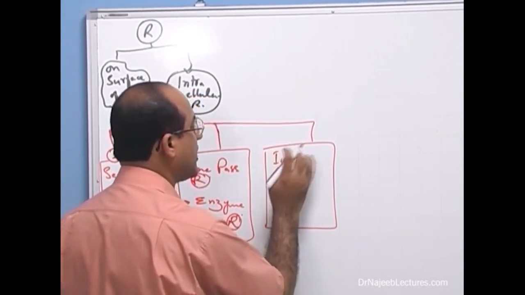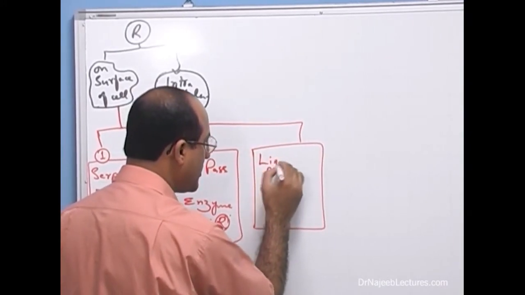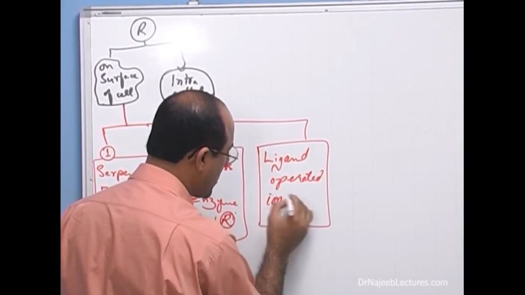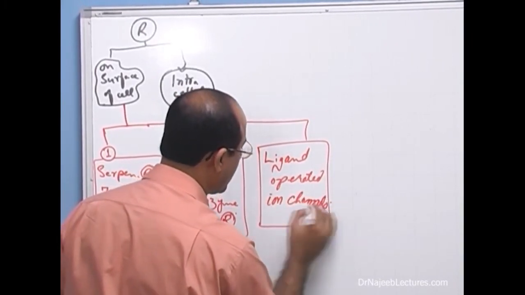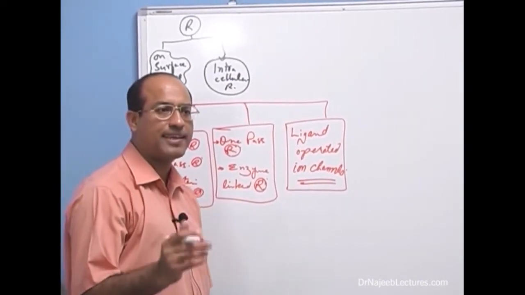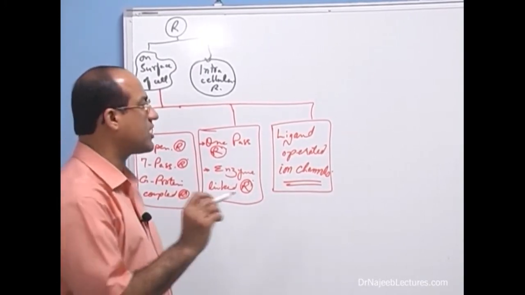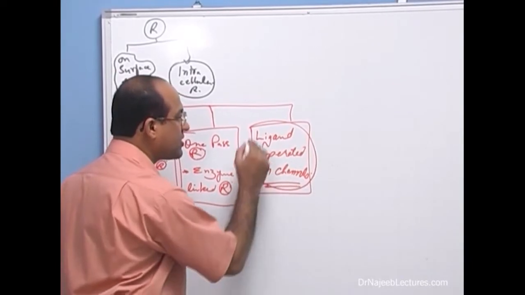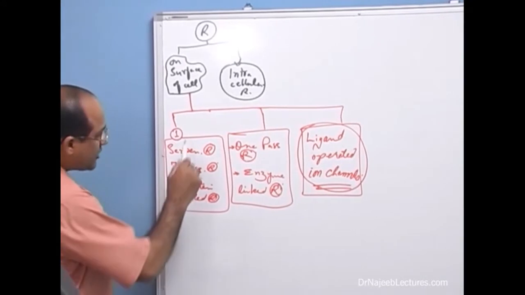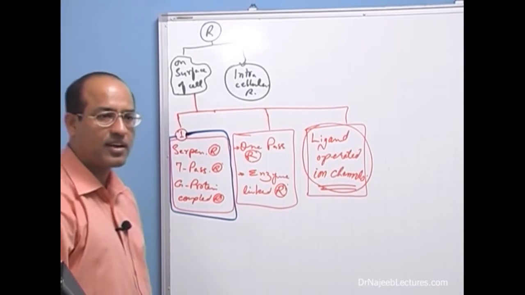but not every ion channel, only those ion channels which are ligand operated, because there are many other channels in our cells which may not be operated by ligands. They may be leaky channels which may be leaking all the time, or they may be voltage operated channels. Out of these channels, only ligand operated channels should be considered receptors for specific ligands. Now look, my very dear students, we are going into detail of serpentine receptors.